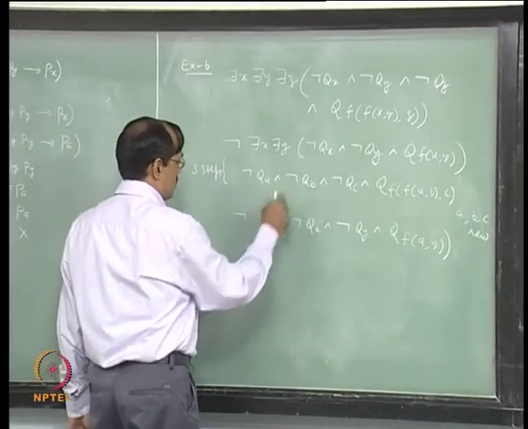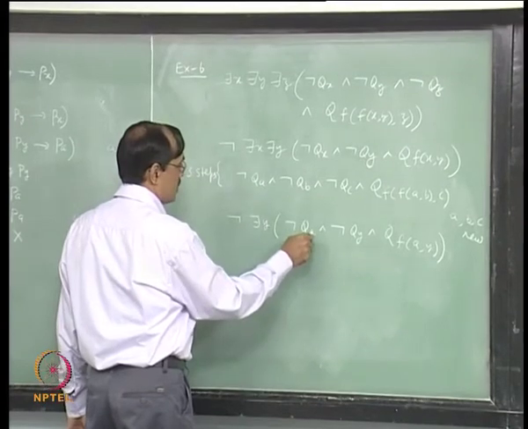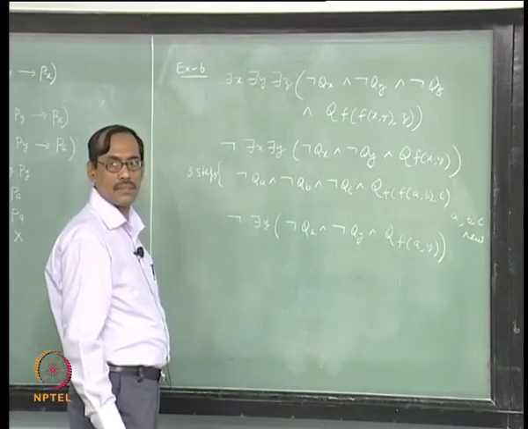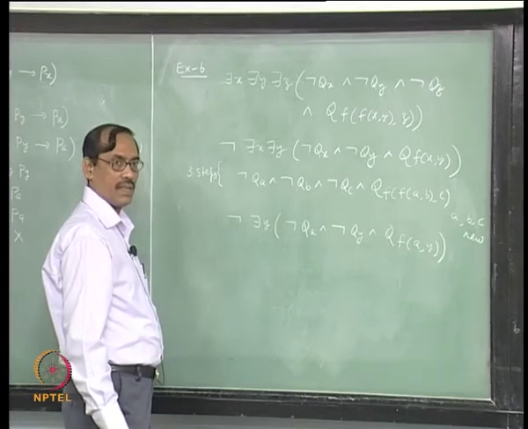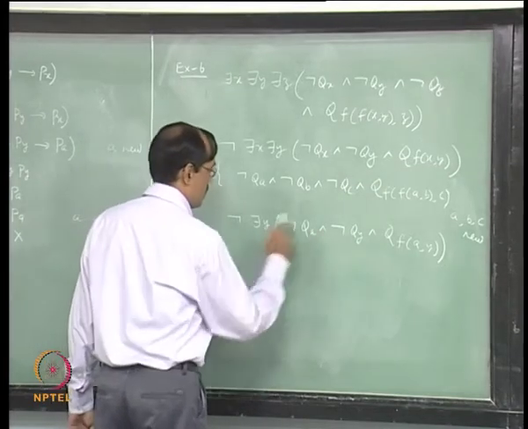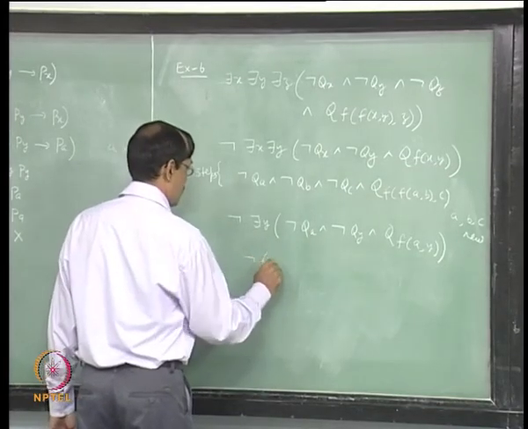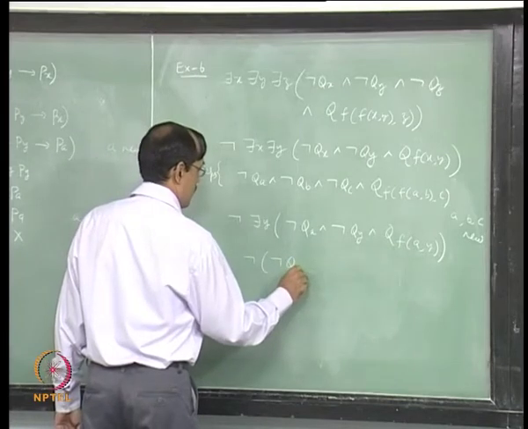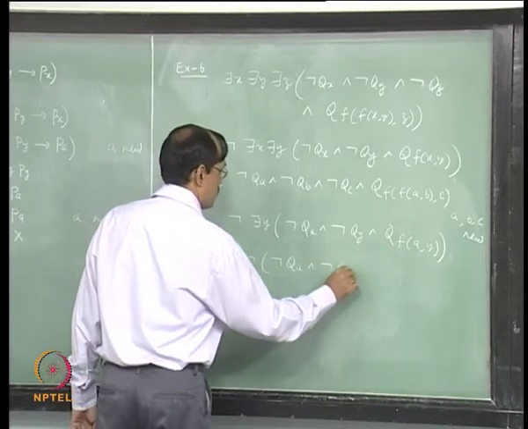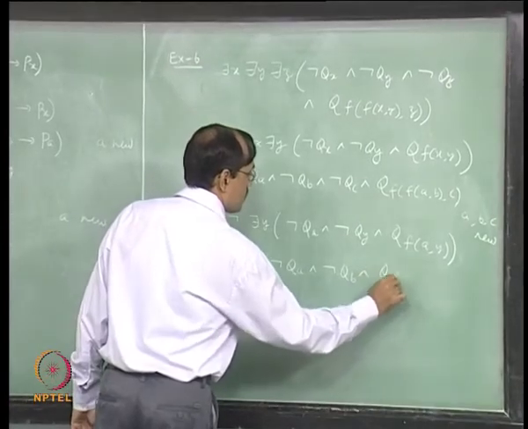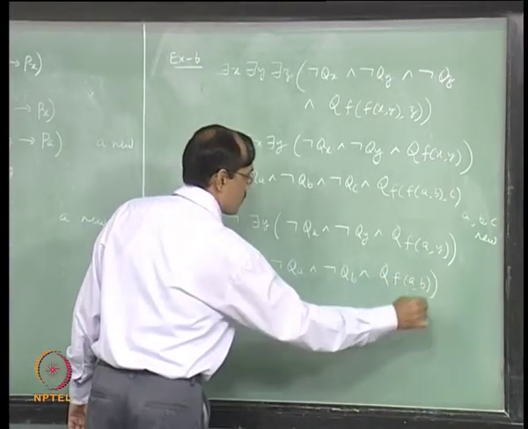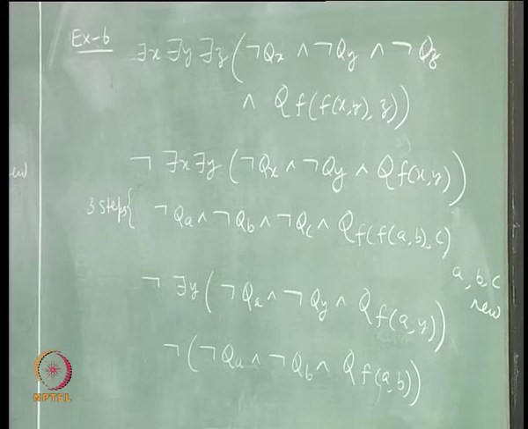Now, from this we get not there is y with instantiation x by a. Substitution is x by a, right. Then I go for b. So, that gives not of not q a and not q b and q of f of a b. Okay.